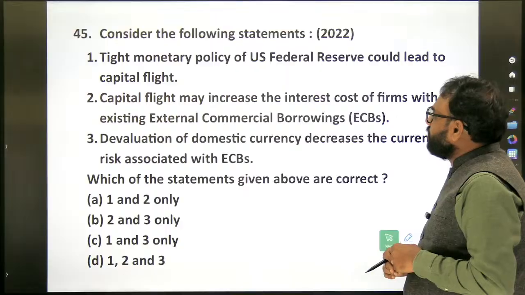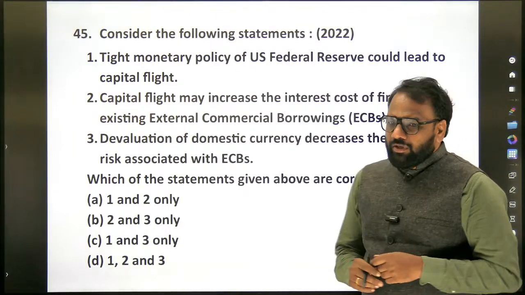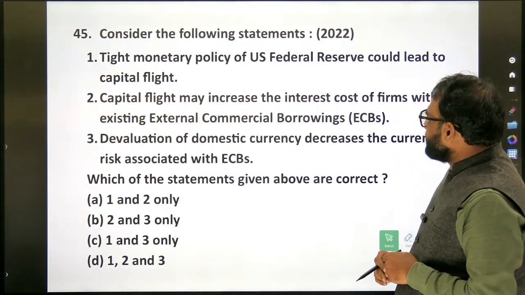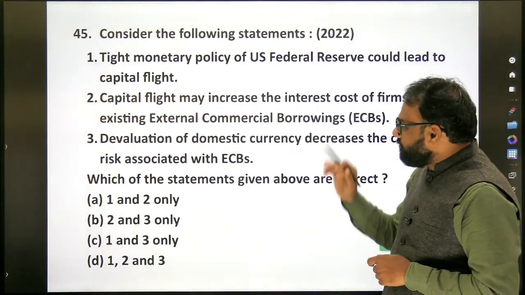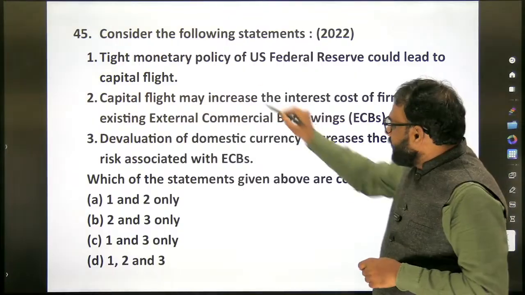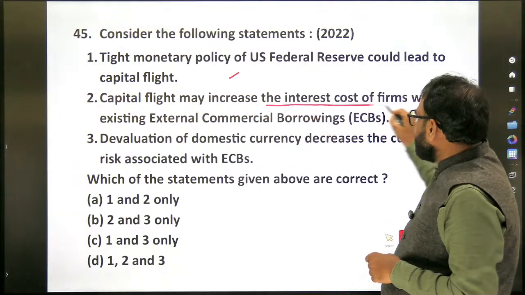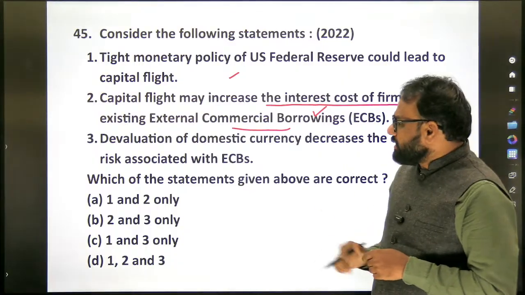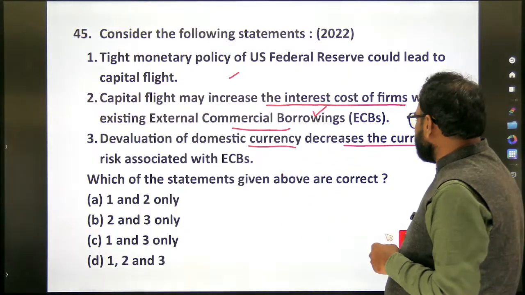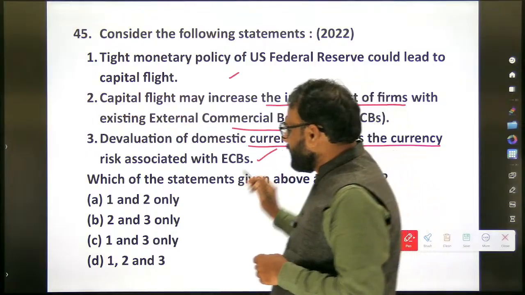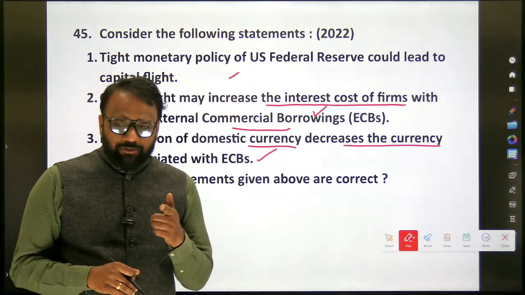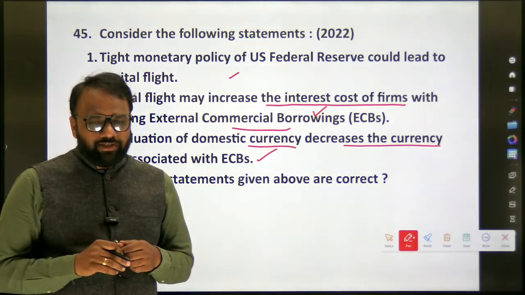Next, this is a question again from 2022. Again, they focused a question on currency. Tight monetary policy of the US Federal Reserve could lead to capital flight. Next, capital flight may increase the interest cost of firms with existing external commercial borrowings. Next, devaluation of domestic currency decreases the currency risk associated with external commercial borrowings. Officially, I think this question has been dropped. They have not given an answer.